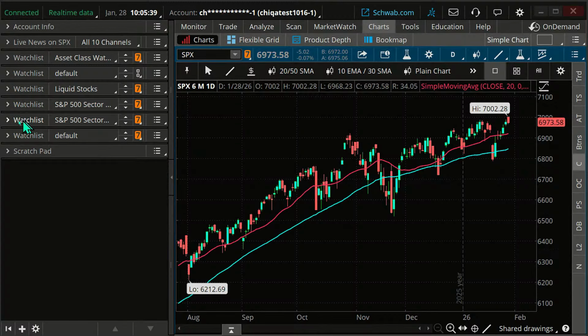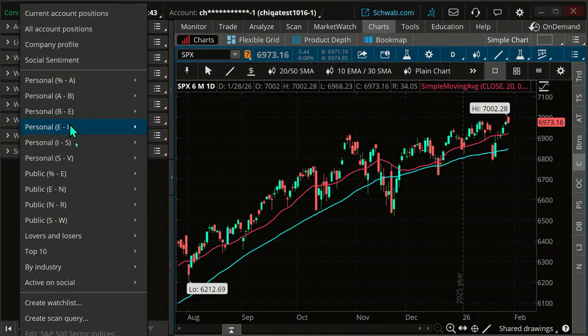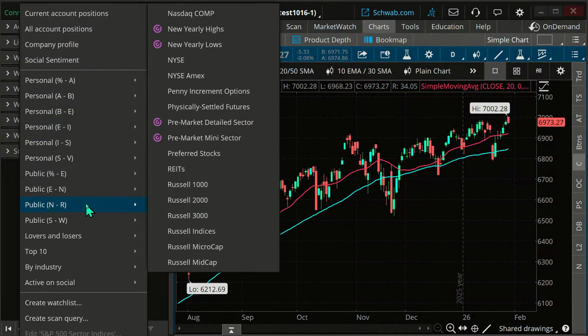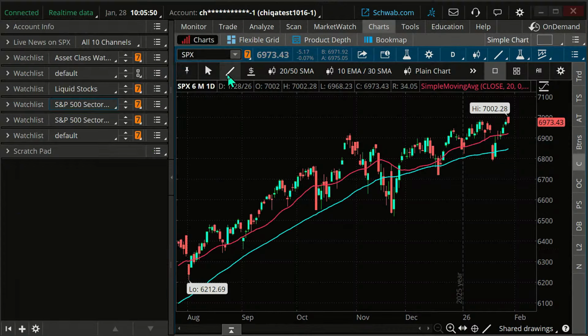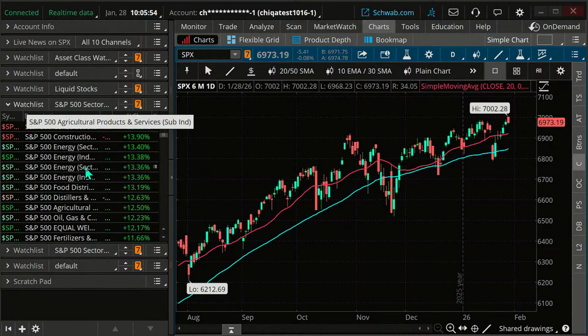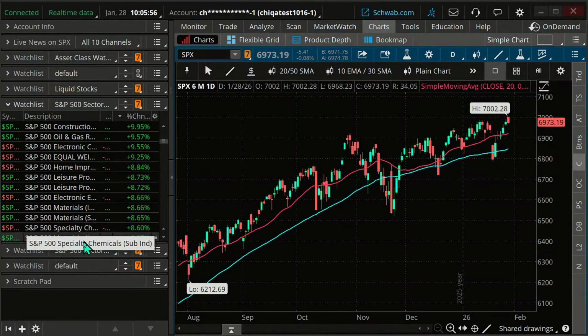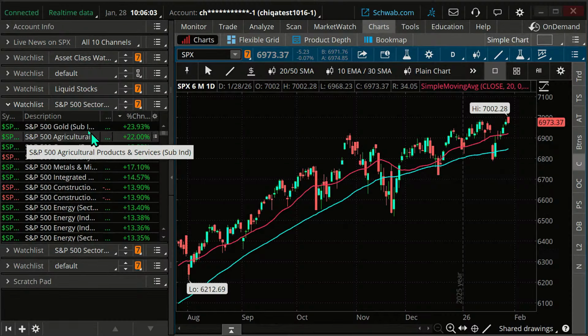If we do the same thing and just change this from sectors and indices to sectors and industries, in other words, we can break it down to all the subsectors here and look at it that way. And then again, you can sort good to bad, and you can see, oh, hey, look, we got gold right up there. Now, let's say you say, hey, look, I want to take advantage of gold.